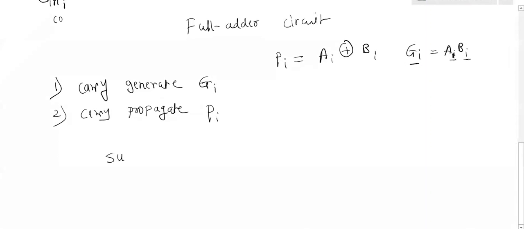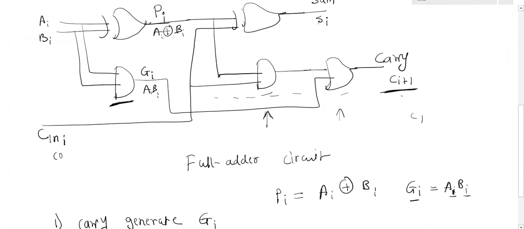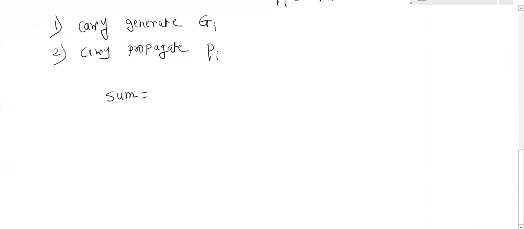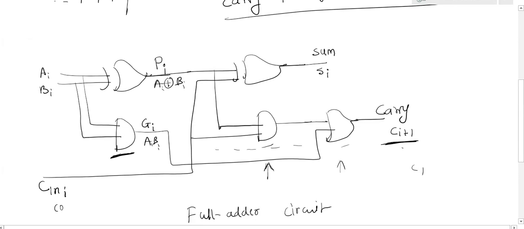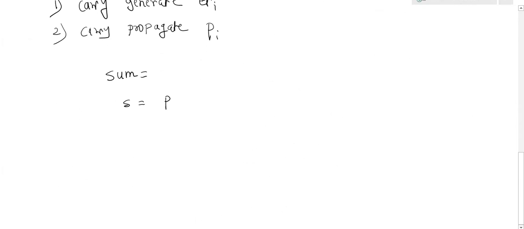The sum is represented by the symbol S. Sum S is equal to P XOR carry. So the sum SI, I can represent as PI XOR carry.